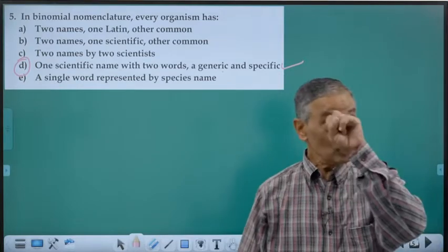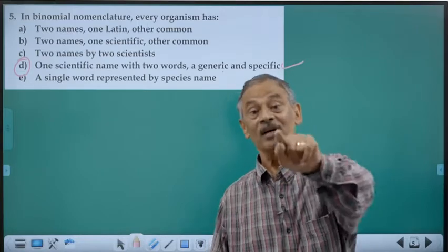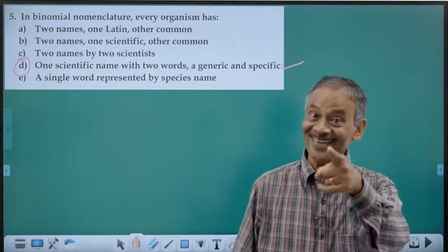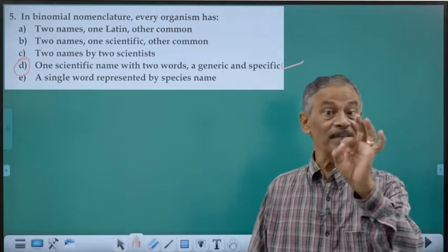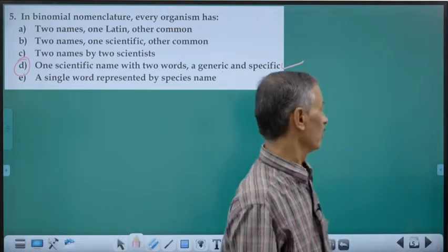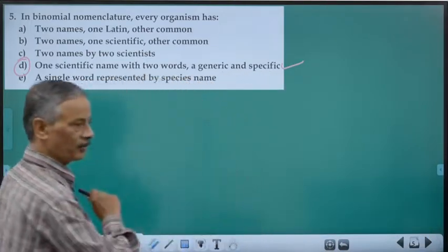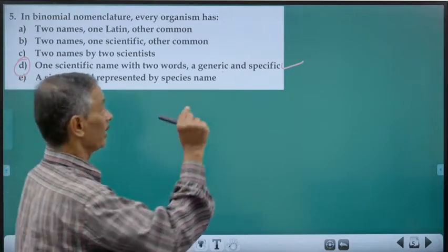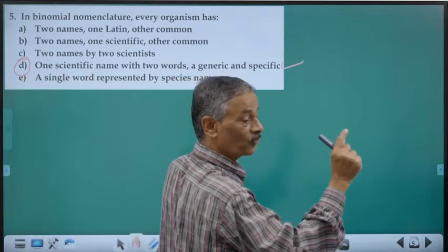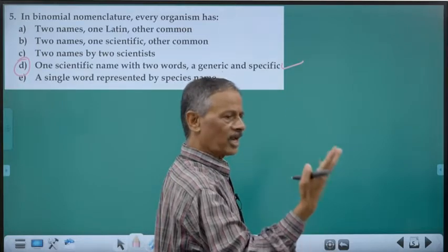It is having two words. Actually, there may be a third word also. What is that? Name of the author. But that will be in an abbreviated form. So for example, we are having a question coming later on where the name of the author is to be written in an abbreviated form. It need not be Latinized or Latin, it can be in Roman.